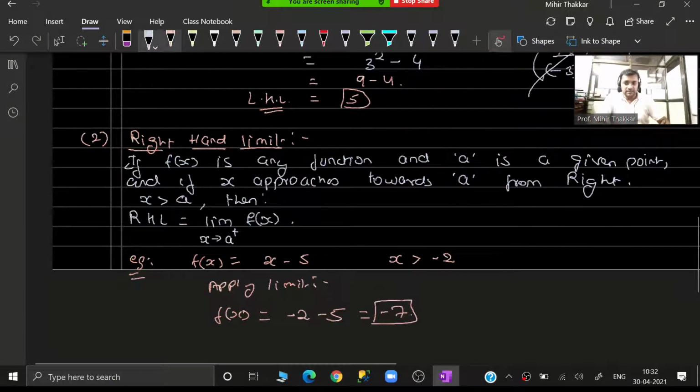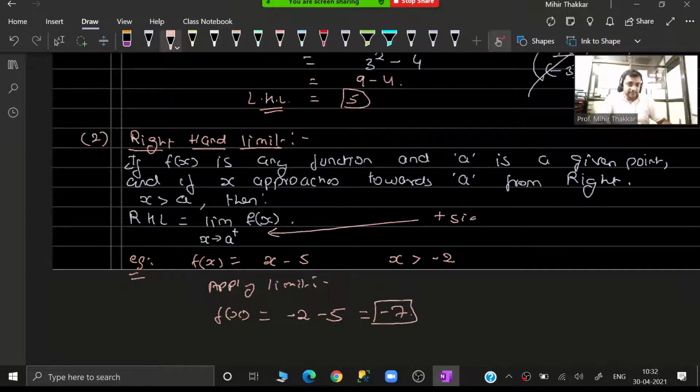If you want, I will write this for you guys over here. Plus sign indicates x is greater than a. A very simple thing that we had written in the above part also.